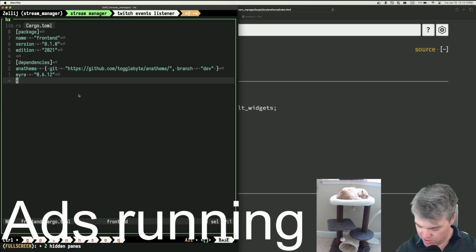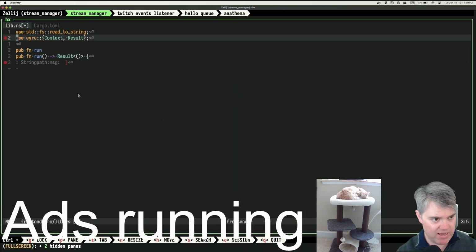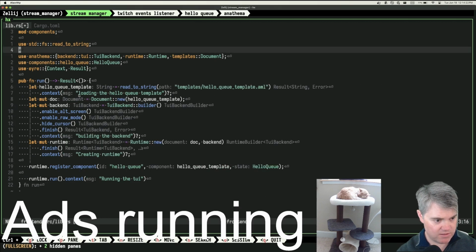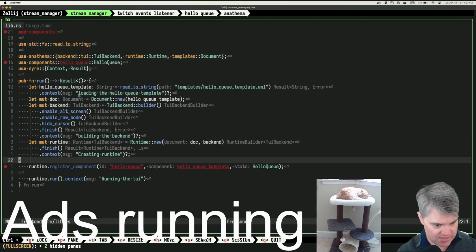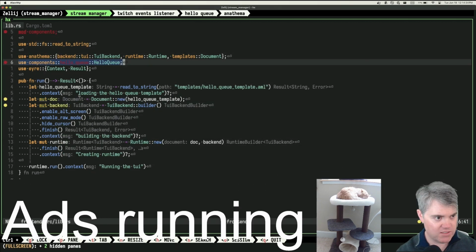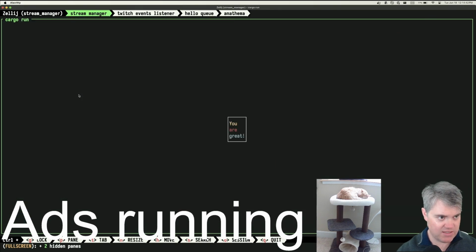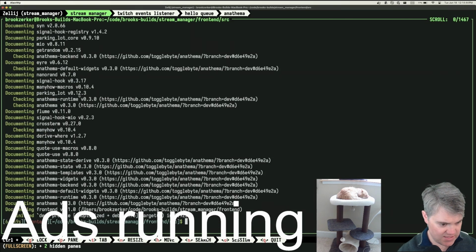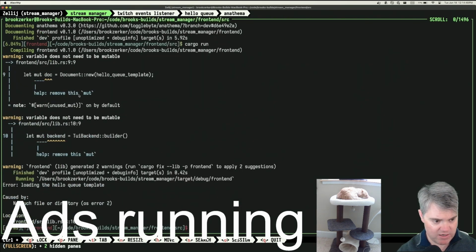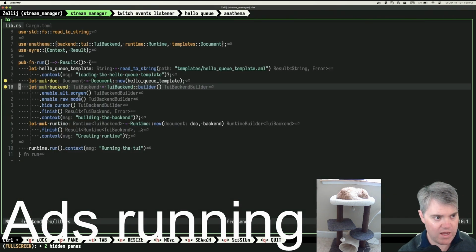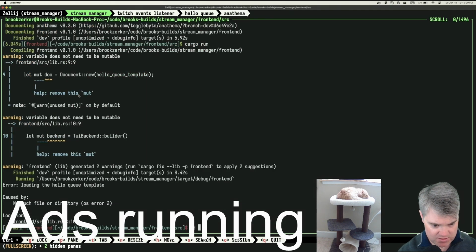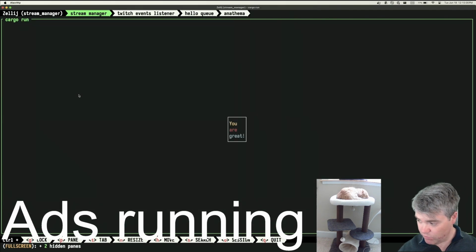Okay, so take a look at our code here. Bring it back to what we had before. So this works, right? Except for the entire register component thing. That part doesn't work. But let's ignore the components. The rest of this works. If I do cargo run here, error loading the hello queue template. Why? Because I'm in source. There we go. Okay, so this is definitely working.